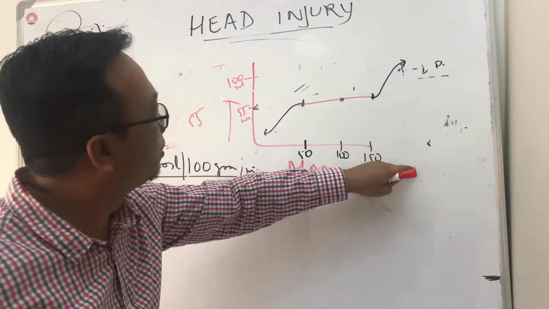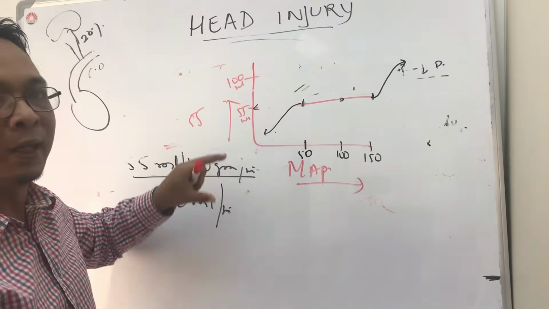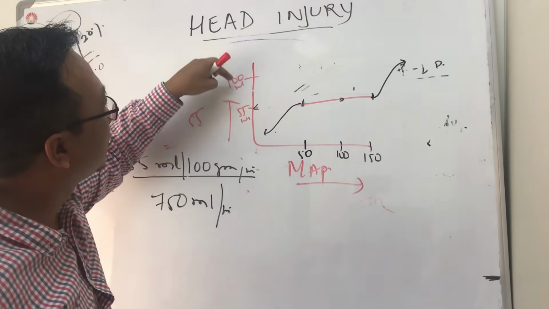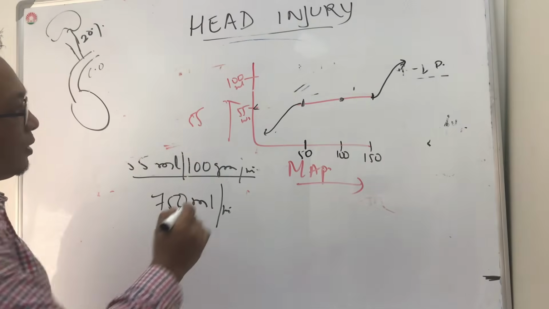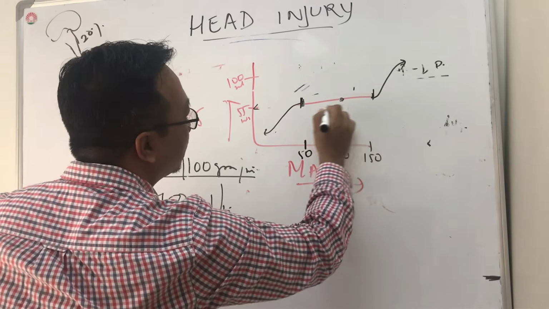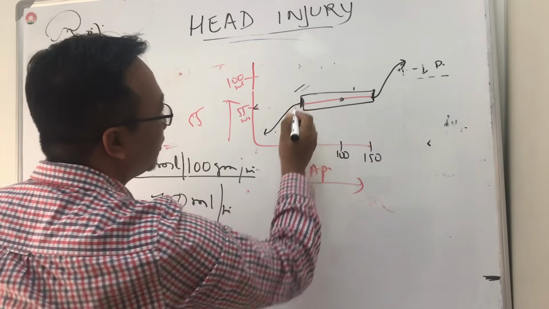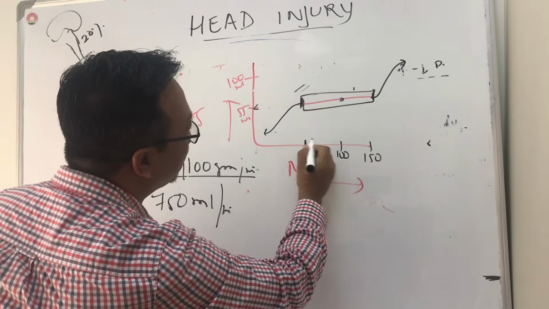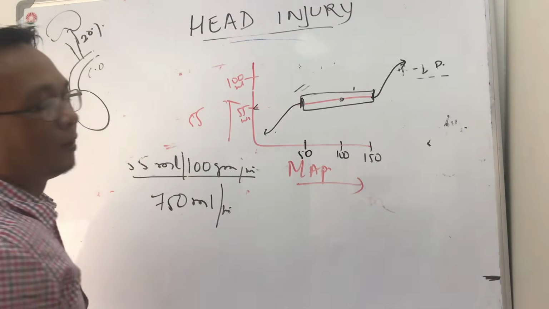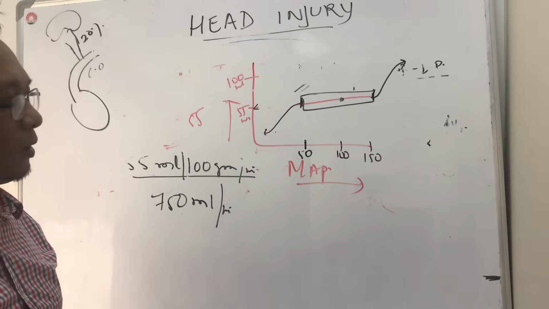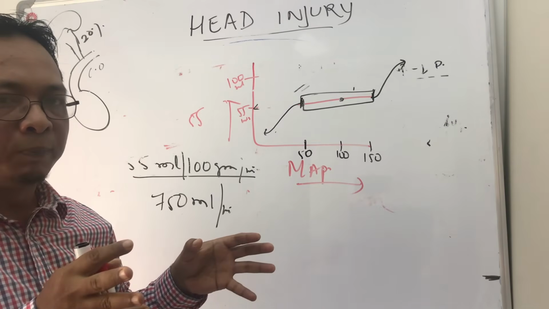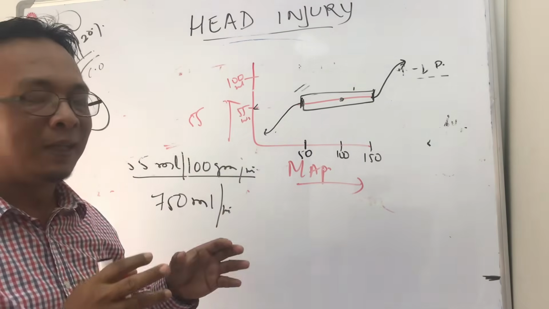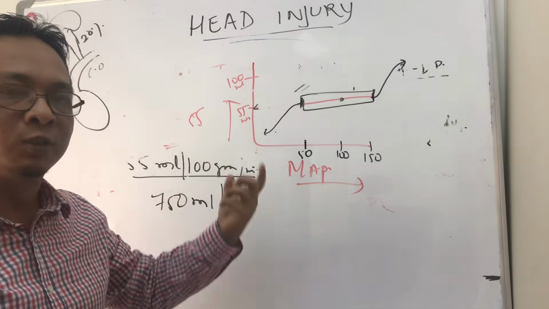So when the pressure is more, it cannot accommodate, it cannot do any sort of auto-regulation. So blood flow will increase. So the curve looks like this. This part is the brain auto-regulation. So auto-regulation occurs between 55 to 150. That is the mean arterial pressure. So in between 50 to 150, the brain maintains the same amount of blood reaching the brain.